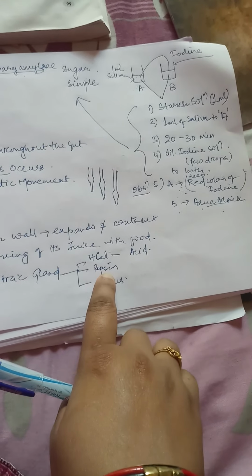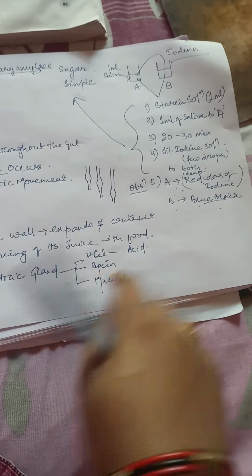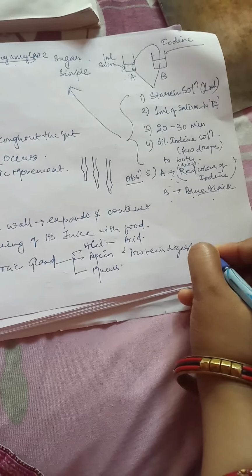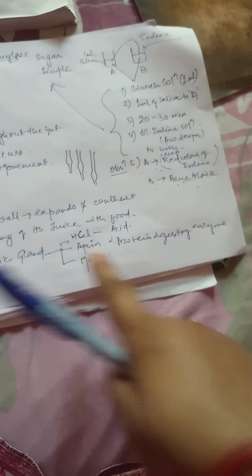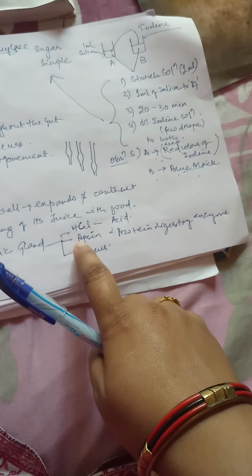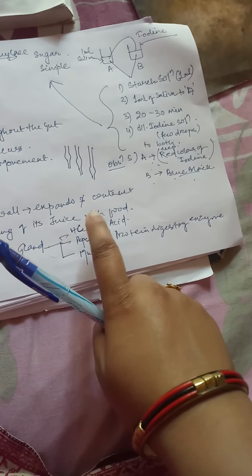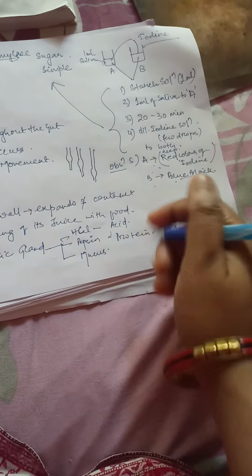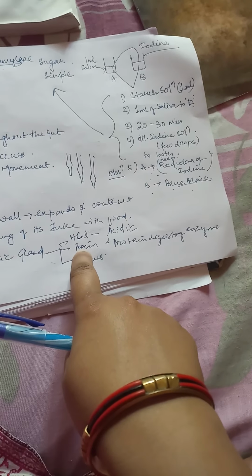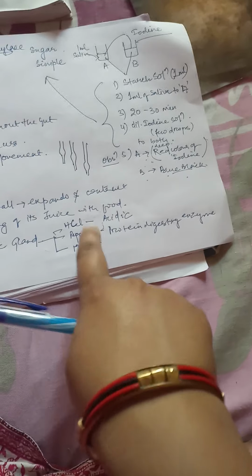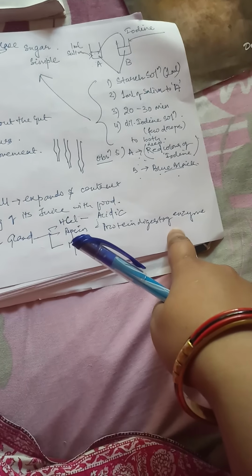So, pepsin is a protein digesting enzyme which is present in the gastric gland of the stomach. This always remains in the inactive state. When HCl is secreted, it provides an acidic environment for the activation of pepsin. And when pepsin is activated, it will cause digestion of protein.